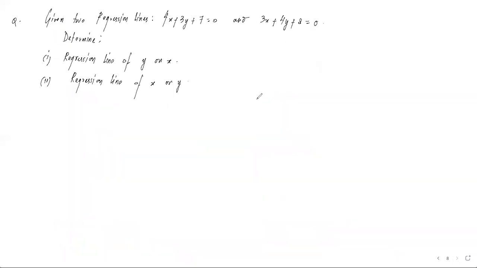Now, one more question I will take in this video, and this is the last question. It says that given two regression lines, 4x plus 3y plus 7 equal to 0 and 3x plus 4y plus 8 equal to 0. The lines are already given to us. No other data, number of observations, summation x, xy, nothing is given. They have given us the lines.